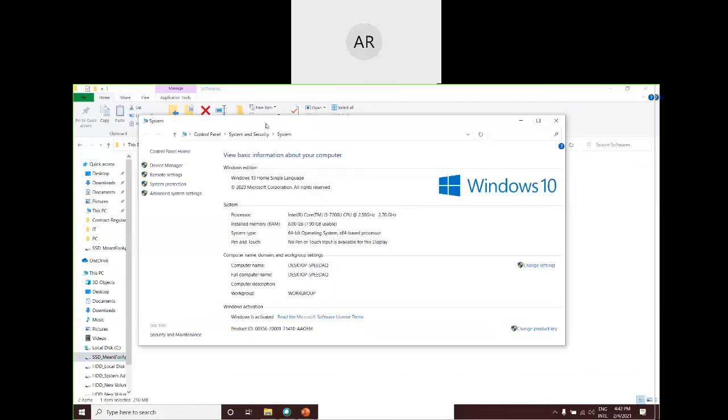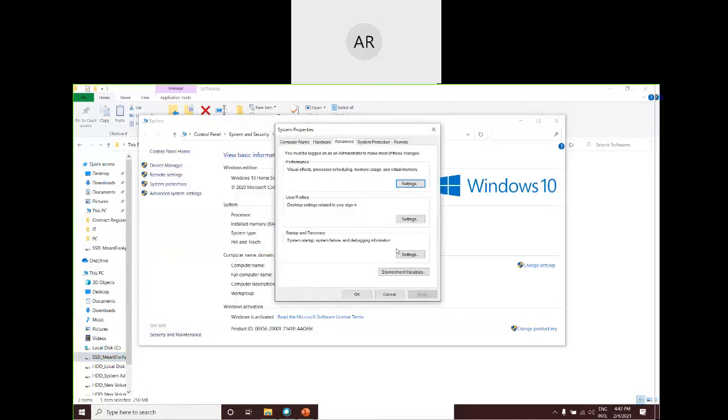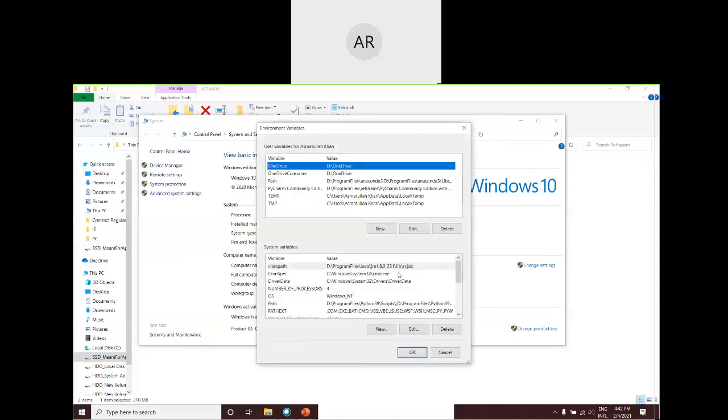You will get this system security screen, specification screen. Go for advanced settings. In the advanced settings, go for environmental variables. In these environmental variables, you will find two boxes. These two boxes are meant for those types of variables which are used by different softwares on your laptop or on your desktop. Without these variables, the softwares that you are going to install will not work without proper values.